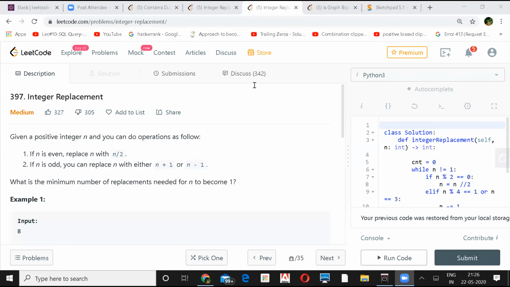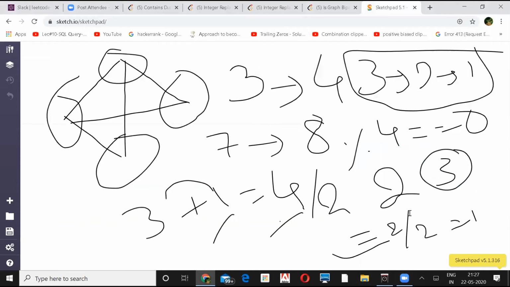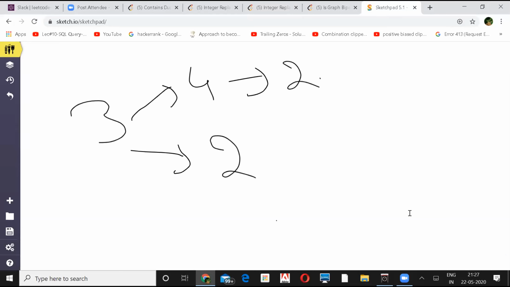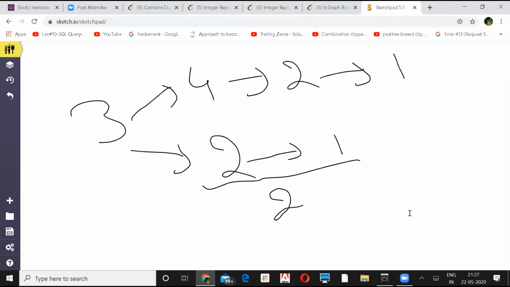So what I was saying: if you have 3, then either you can go for 4 or you can go for 2, right? Now 4 is even, so you will go to 2, and again you divide, you will go to 1. And in one step only you go. So here only 2 steps you are taking, but here you are getting 3 steps, right? So based on the minimum you will take.